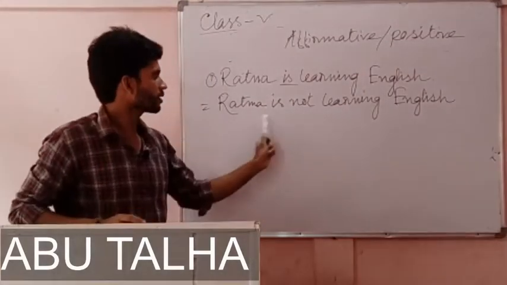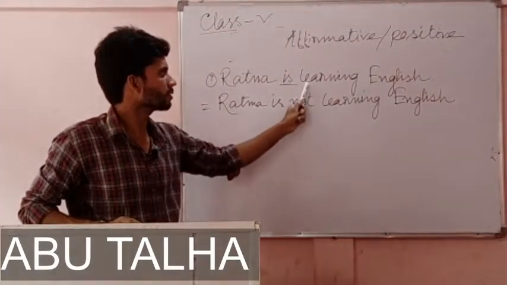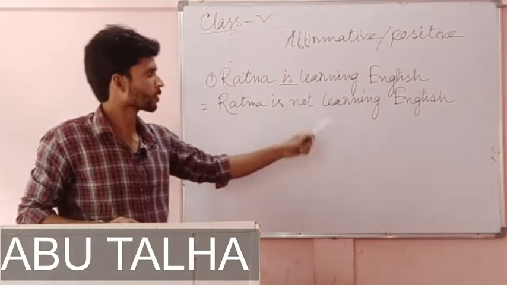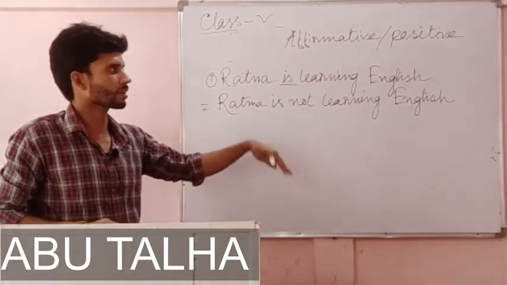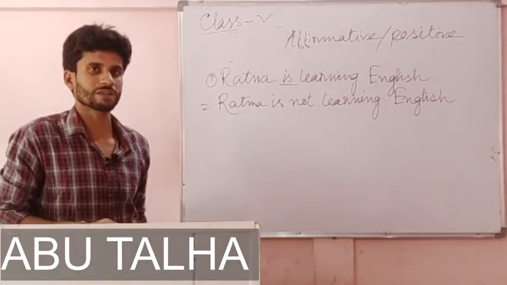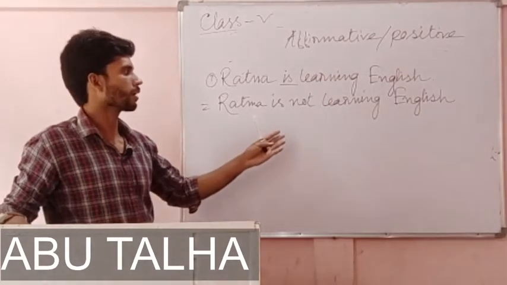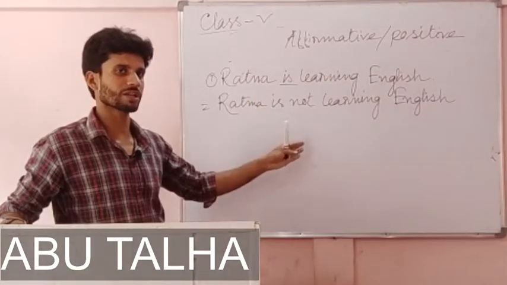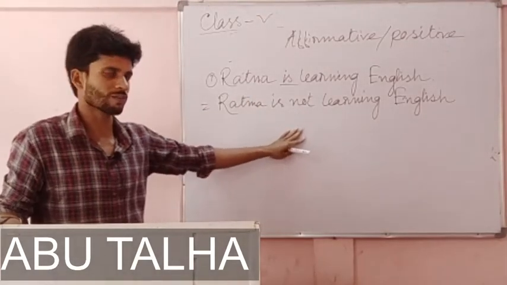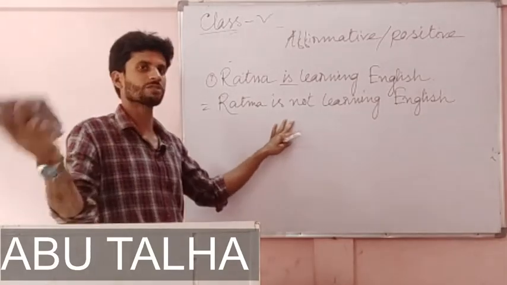Now this is the negative form, and this is affirmative or positive. In this way we have to change affirmative sentences or positive sentences into negative sentences, by adding not after the auxiliary verb. If an auxiliary verb is there, then we just need to write not after the auxiliary verb and it becomes negative.